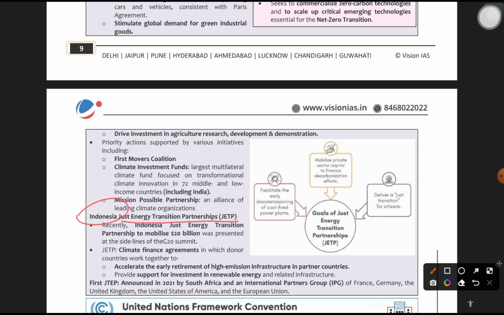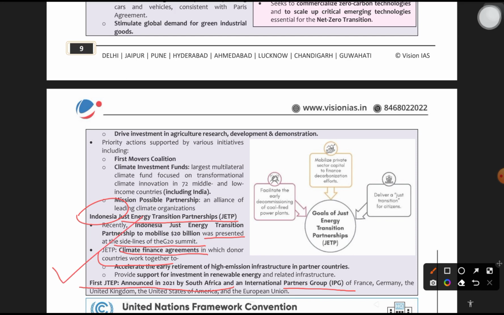It was presented on the sidelines of the G20 summit. It was presented there. It is all about a climate finance agreement in which donor countries work together. The first JETP was announced in 2020 by South Africa and an international partners group of France, Germany, UK, US, and the European Union. This is important when it comes to prelims.